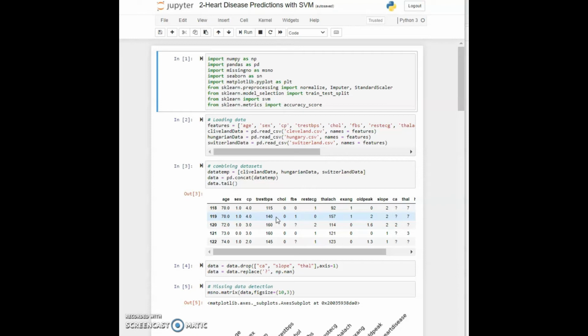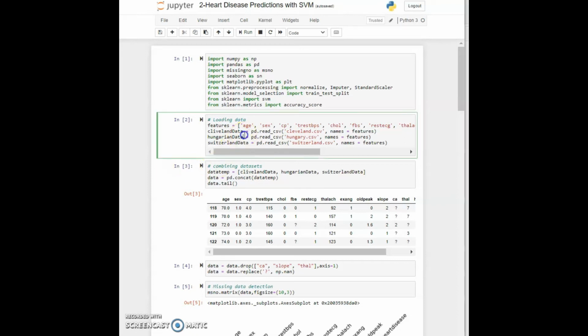So in cell 1, we have imported our libraries like NumPy, Pandas, Missingno, Seaborn, and Matplotlib. And from preprocessing, I will import Normalizer, Imputer, and StandardScaler. You will see how I will use each of these. And from model selection, I have imported train_test_split, and you are already familiar with this library. So now I am also going to use SVM, which we will be using for implementation of our model. Finally, I am going to use accuracy score, which will give us the metrics for our classification labels.